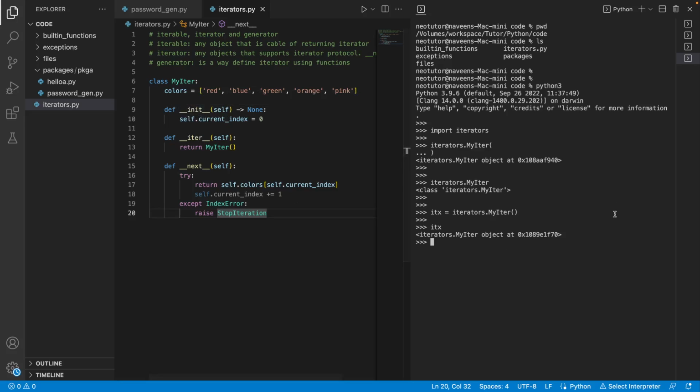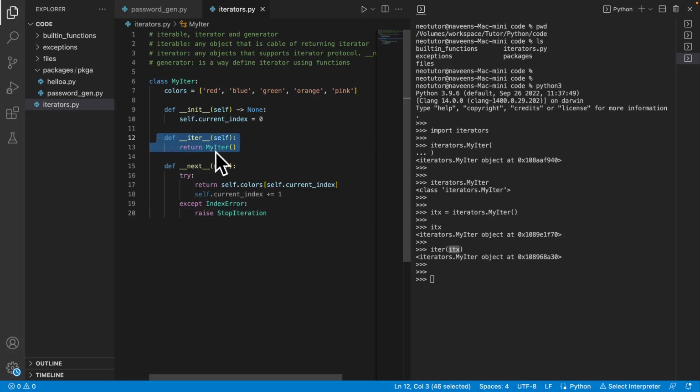Is it iterable? Yes, it is iterable, because I can pass this itx to the iter built-in function. Do you see this one? Iter does nothing but call the iter method.